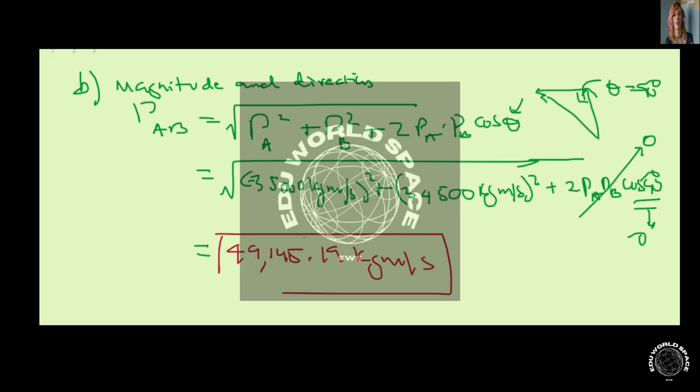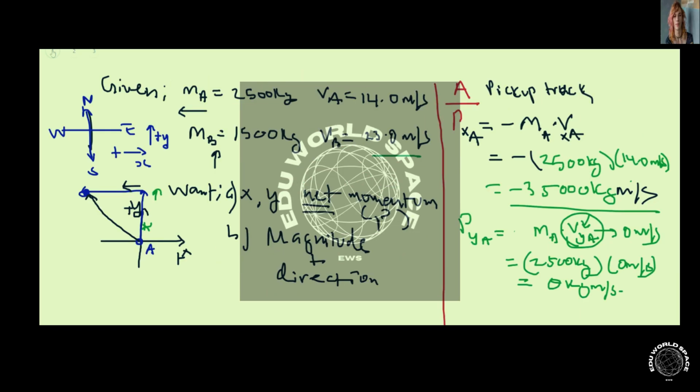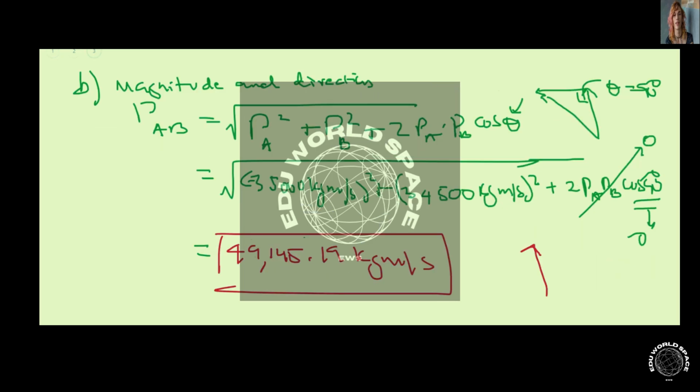In terms of direction, remember, if we go back, the sedan is going upwards, and the pickup truck is going towards the left. The sedan is going south-north. The pickup truck is going east-west, and they have a 45-degree resultant with respect to the north axis, or the y-axis.